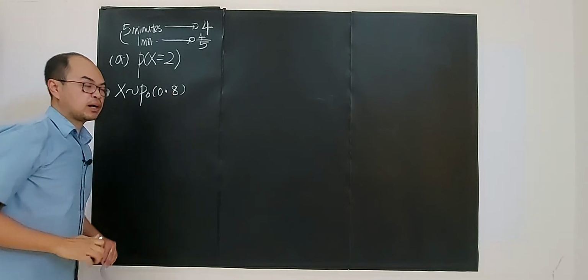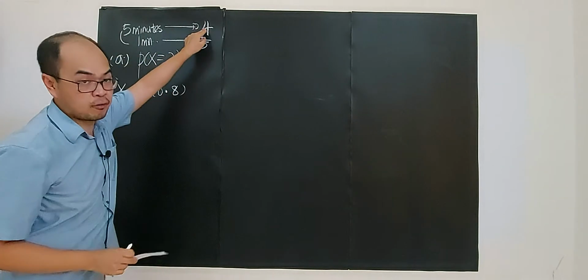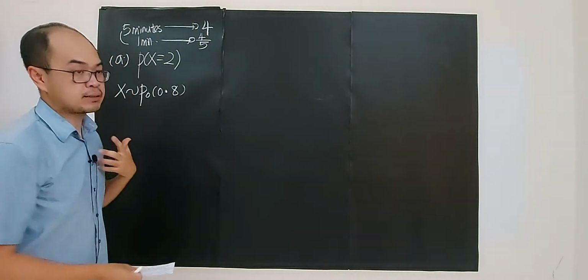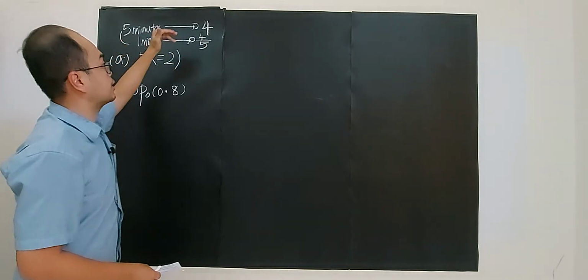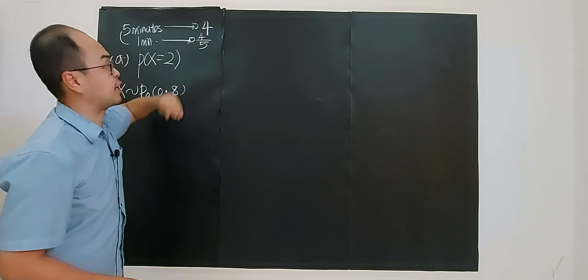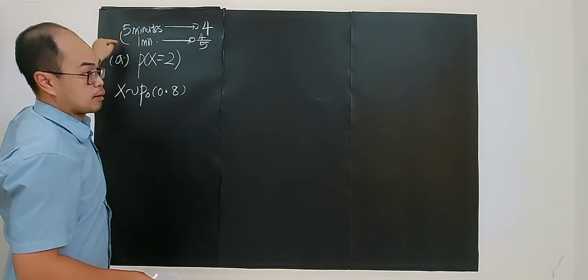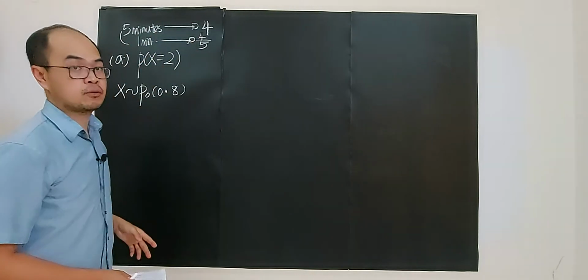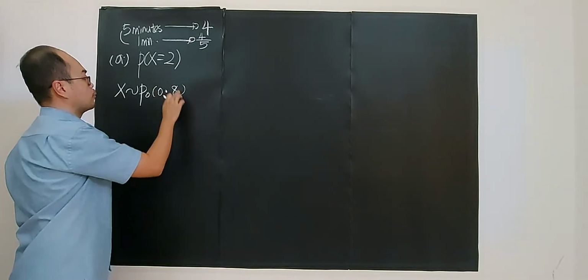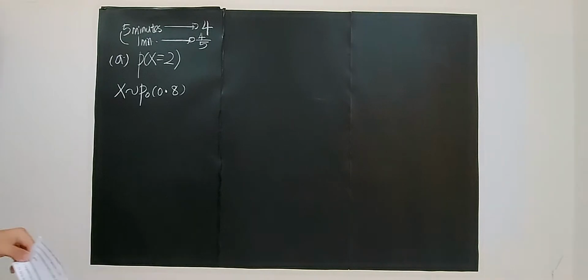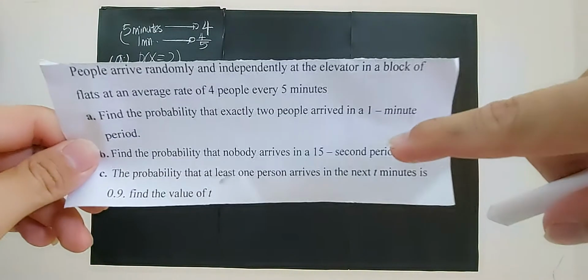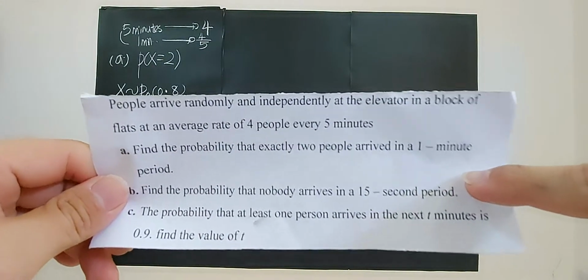0.8. Do you know why? Because now in 5 minutes you have 4 people, so we expected 4. So now if it's 1 minute, we expect 4 over 5. From 5 minutes to 1 minute is divided by 5, so definitely the 4 is also divided by 5. So we have the mean of 0.8 for a 1 minute interval, as the question clearly states a 1 minute period.